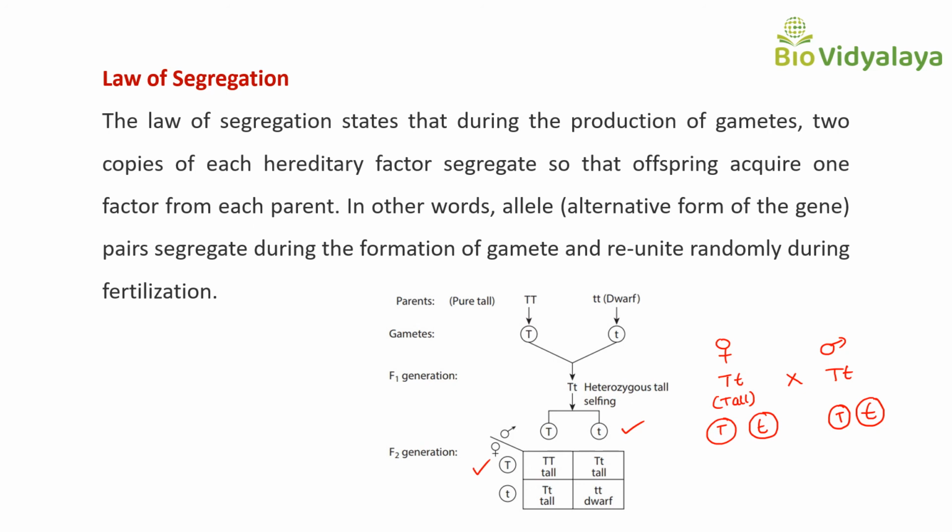After that, the alleles will reunite randomly, so the offspring will get one allele from mother and another from father. So the law of segregation states that during the production of gametes, two copies of each hereditary factor segregate so that offspring acquire one factor from each parent. That is the law of segregation.